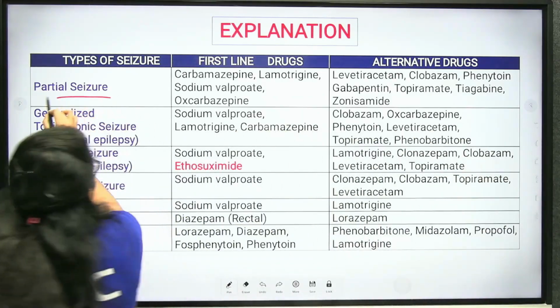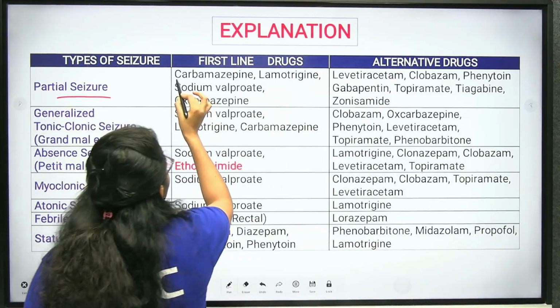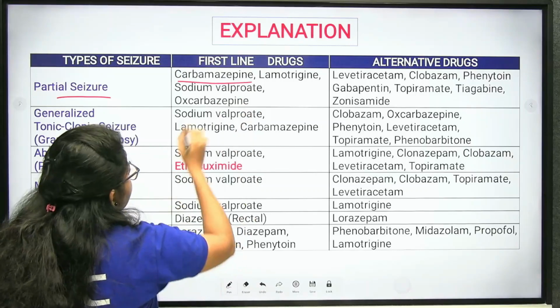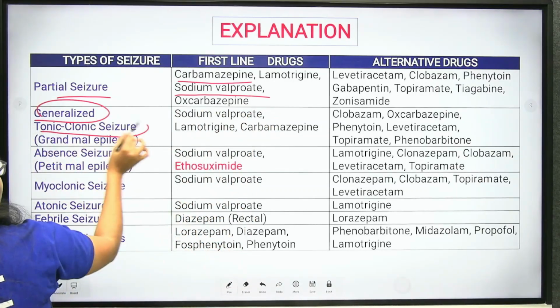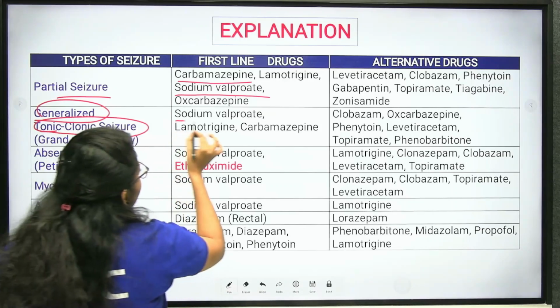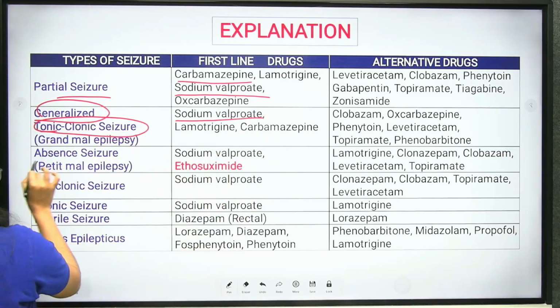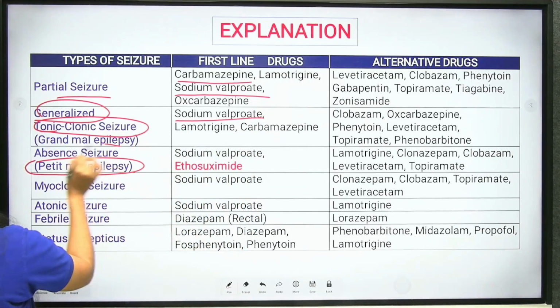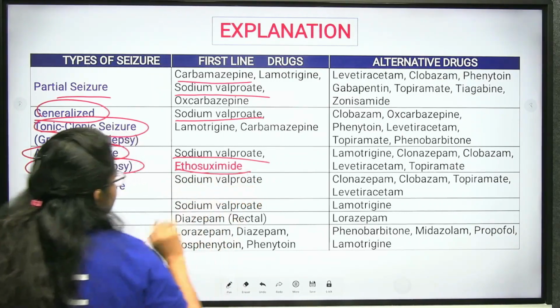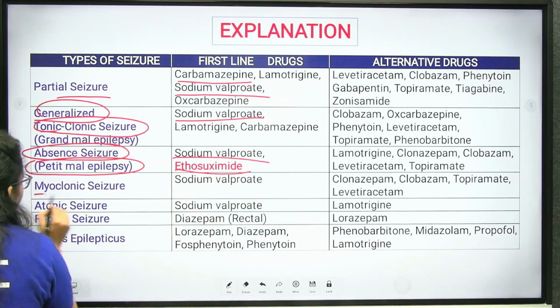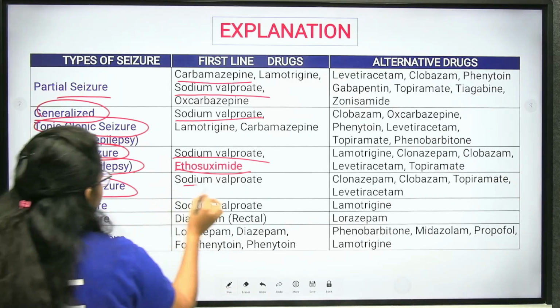Partial seizure can be treated by carbamazepine. Likewise, generalized or tonic-clonic seizure can be treated by sodium valproate. Petit mal seizure, also known as absence seizure, can be treated by sodium valproate and ethosuximide. Myoclonic seizure is treated by sodium valproate.